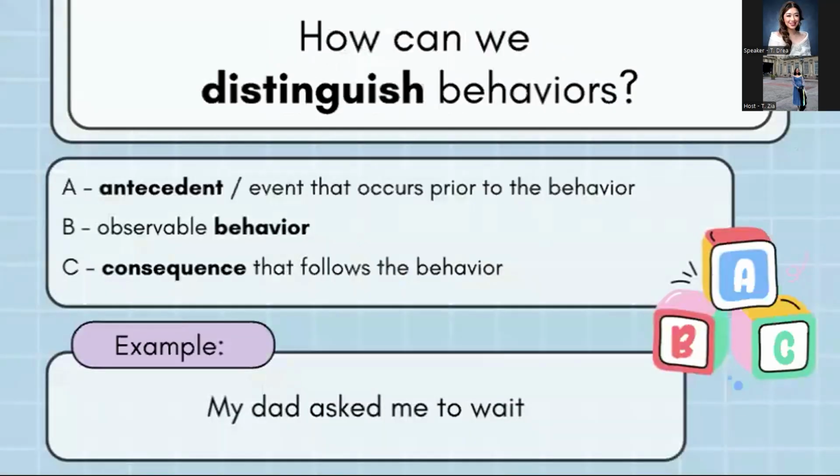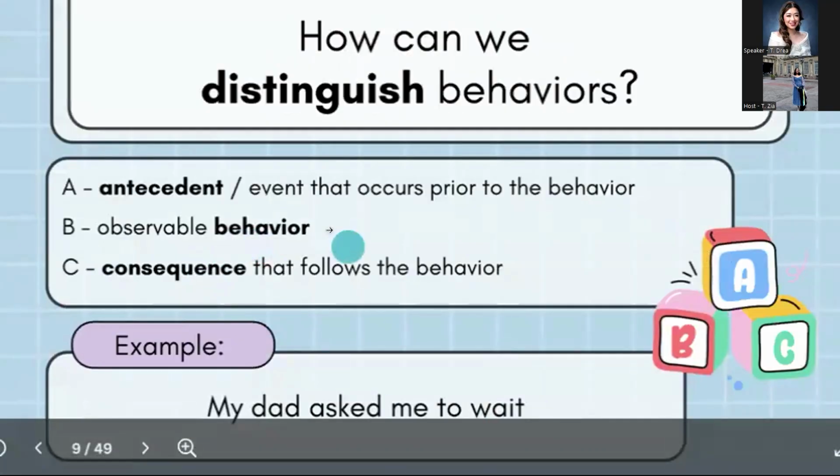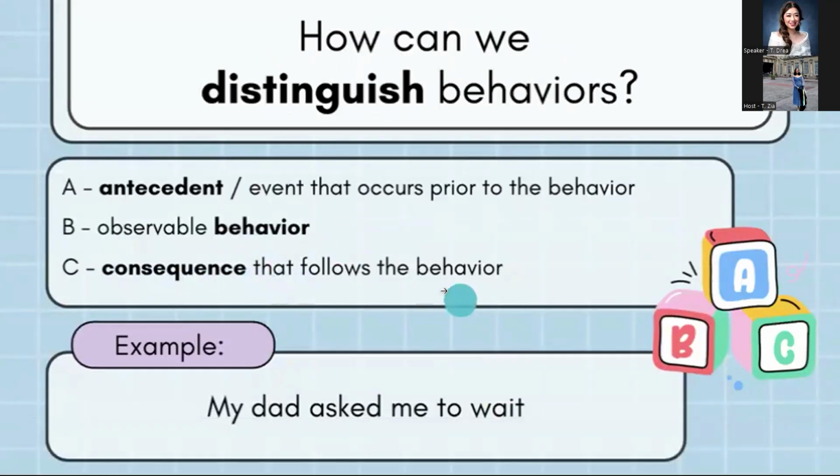How can we distinguish these behaviors? Here we have the ABC model. A is the antecedent, or what happens before the behavior. B is the observable behavior, and C is the consequence, or what happens after.